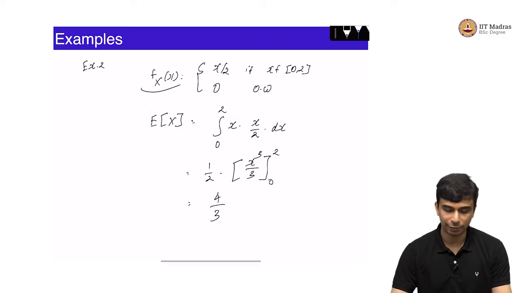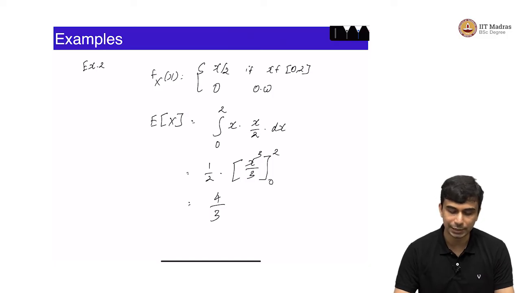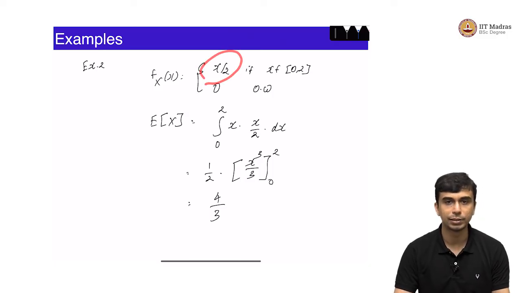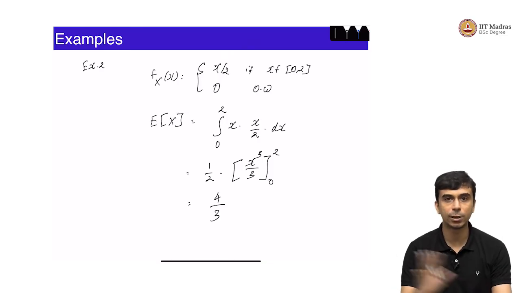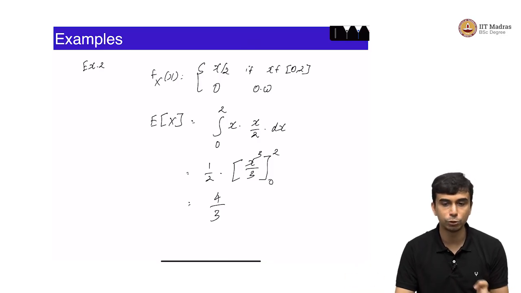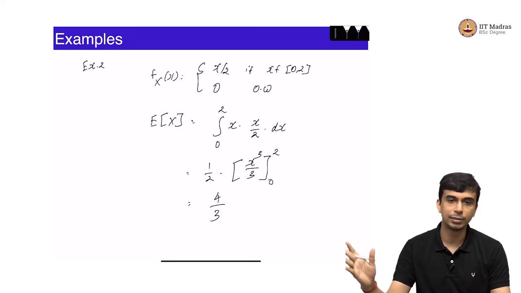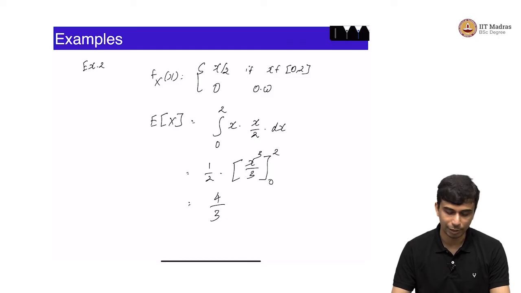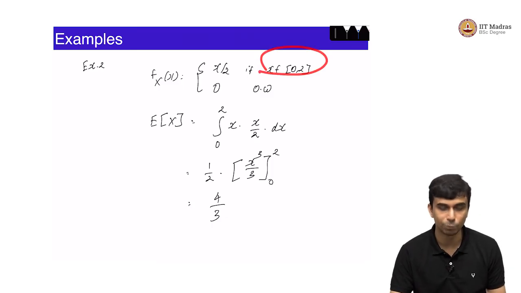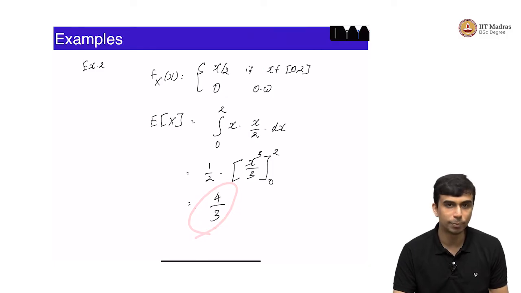and this kind of does make sense, because x takes values within the range of 0 to 2, but it is much more likely to take larger values than smaller values. Why is that? Because the density increases as you go from 0 to 2. The density is not constant between 0 to 2. If the density was constant between 0 to 2, the point at which you can balance the scale is exactly at the midpoint, but you have a triangular kind of plot where the density increases as you move from 0 to 2. So, you should immediately guess that Ex should be greater than 1, but obviously it should be less than 2 because the maximum value itself is 2. So, Ex is equal to 4 by 3 is the answer here.